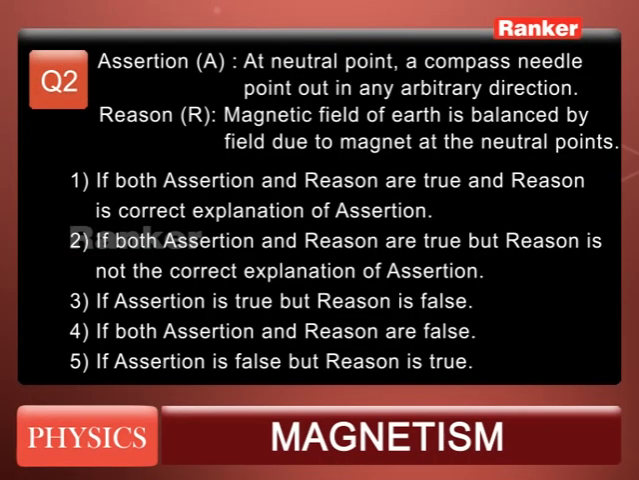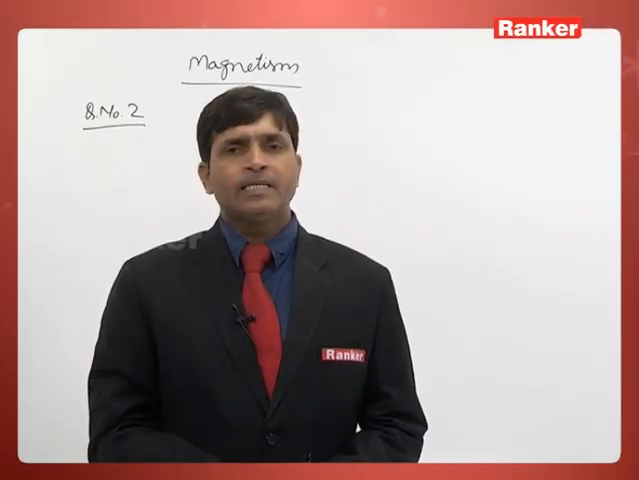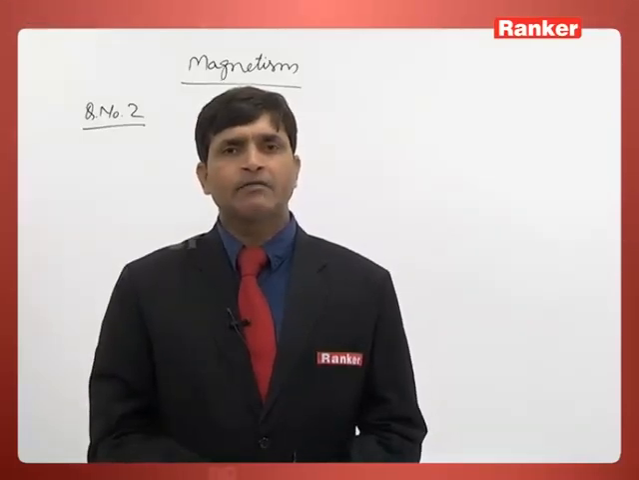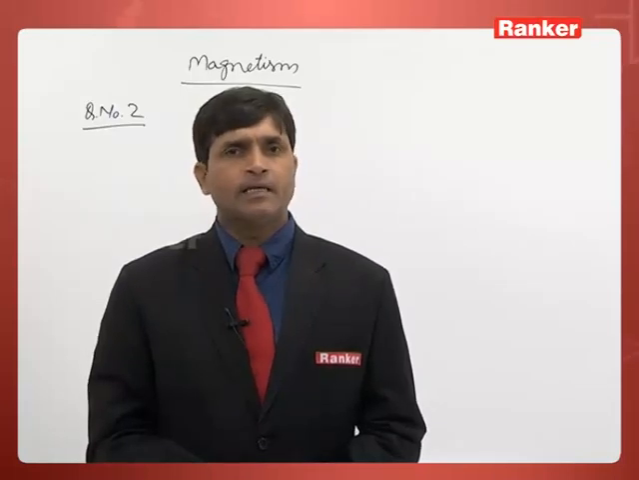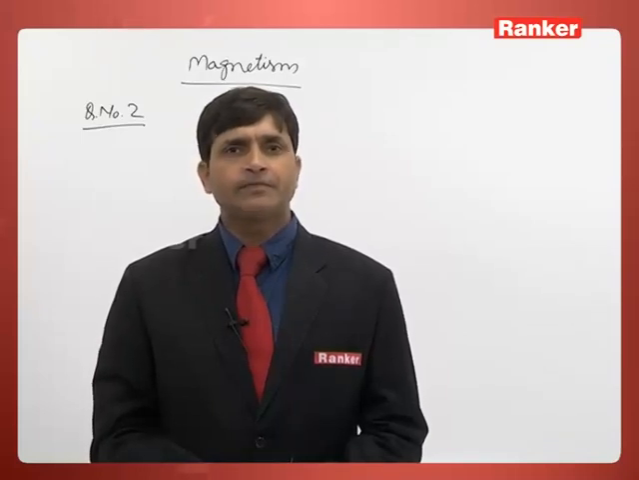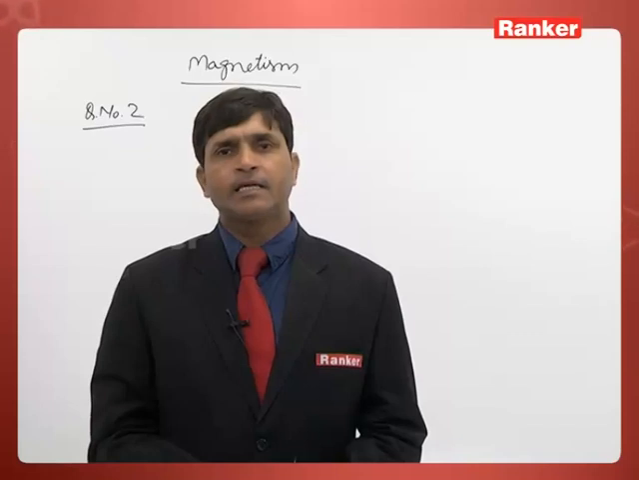Question number 2. Assertion: at neutral points a compass needle points in any arbitrary direction. Reason: the magnetic field of earth is balanced by the field due to the magnet at the neutral points. When we talk about the assertion, a neutral point means there is no net magnetic field, so there is no defined direction of the magnetic needle. The magnetic needle can stay at any position, so there is no fixed proper direction. The assertion A is correct.